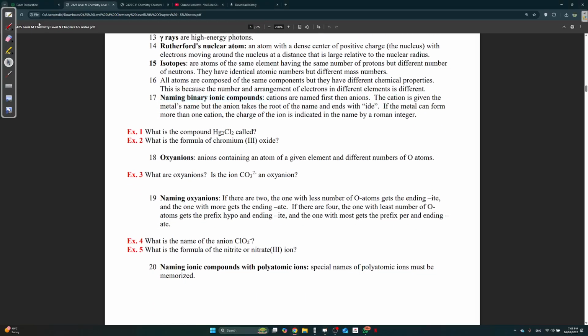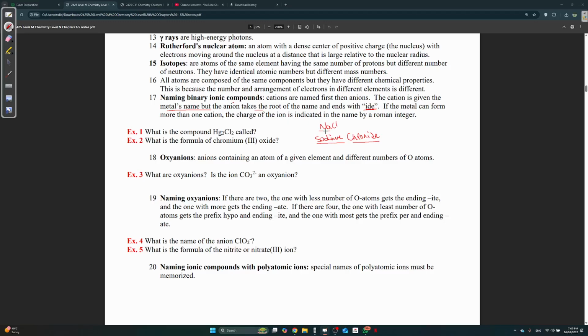Naming a binary ionic compound. How do you name a binary ionic compound? Whenever you have an ionic compound, it's made out of a cation and an anion, right? Now these two form to make this compound XZ. How do you name this compound? It's very easy. The cation is given the name of the metal, of the element. So for example NaCl, I think everybody knows that it's called sodium chloride. As you can see, the metal's name, and then the anion ends with -ide.